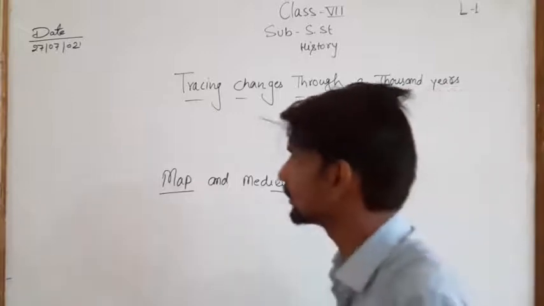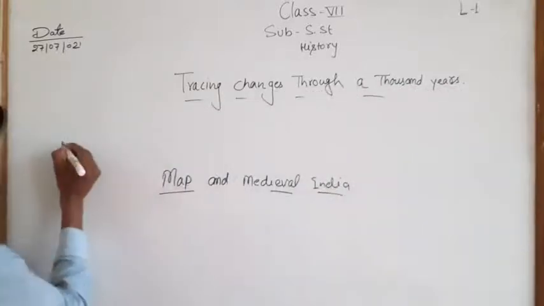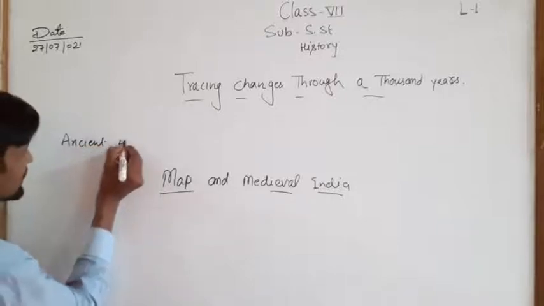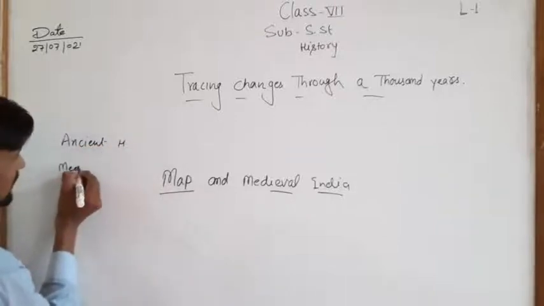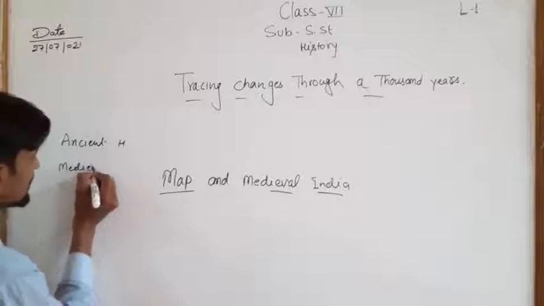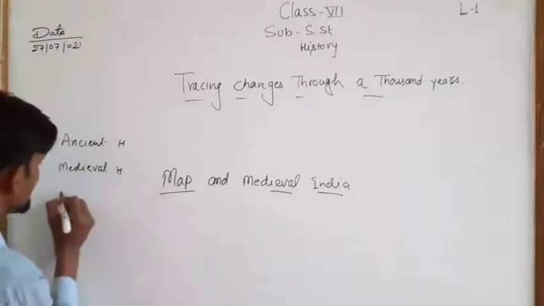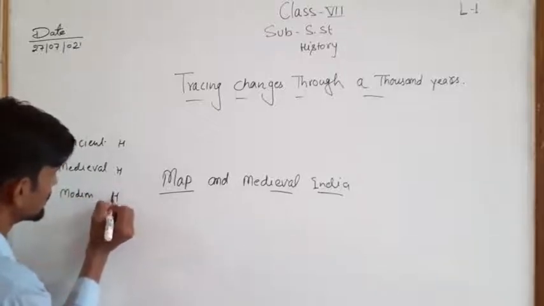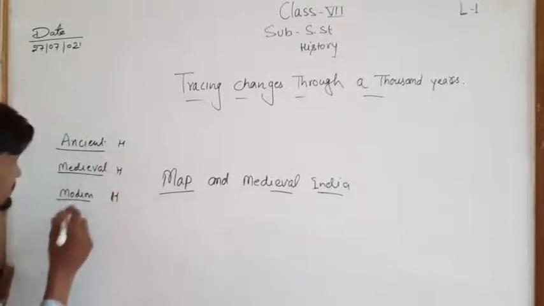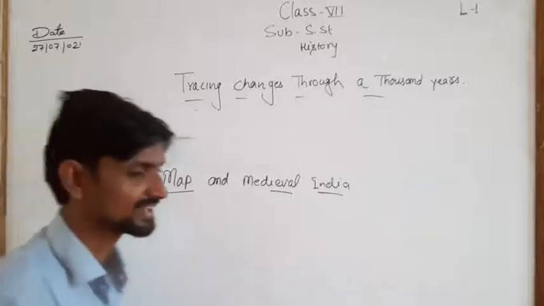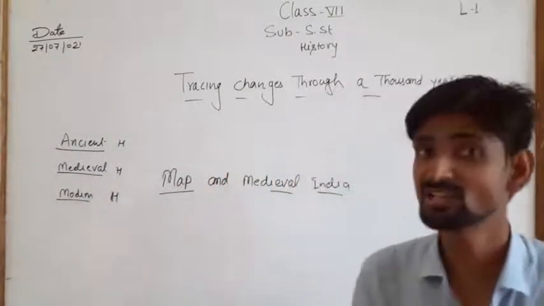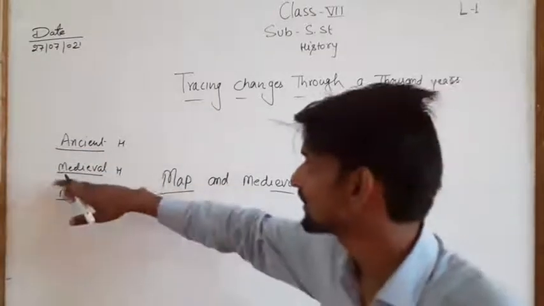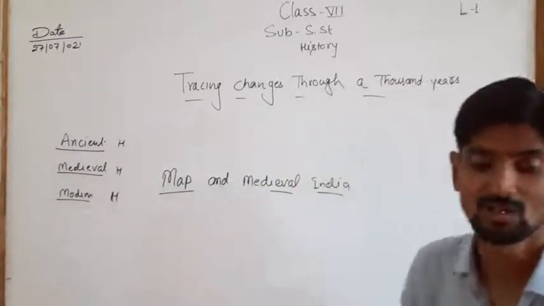History is also divided into three parts: ancient history, medieval history, and modern history. If you talk about ancient India, the ancient time of India, that is apart from the medieval, and also apart from the modern.